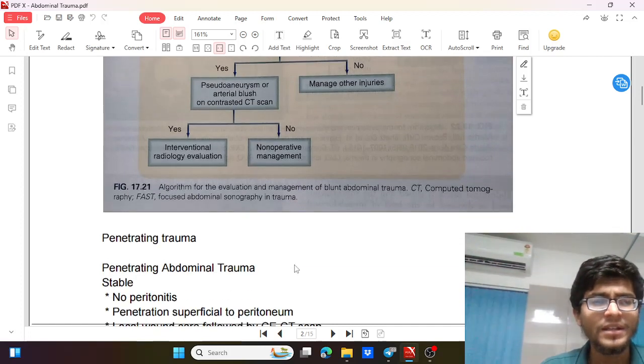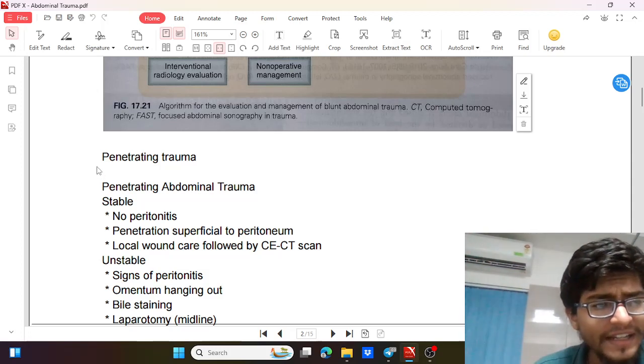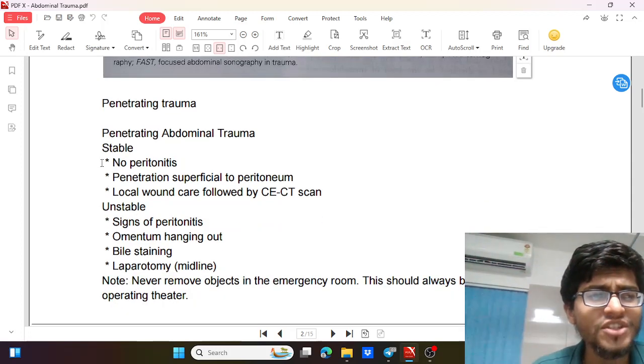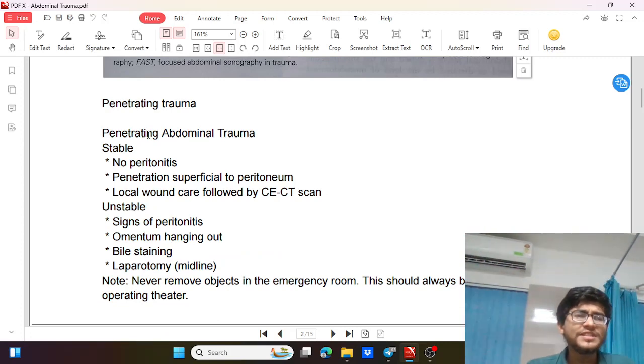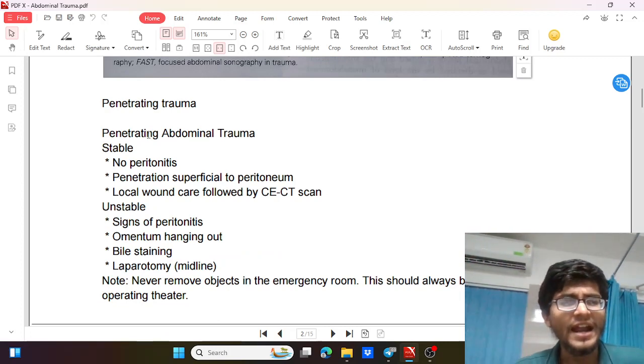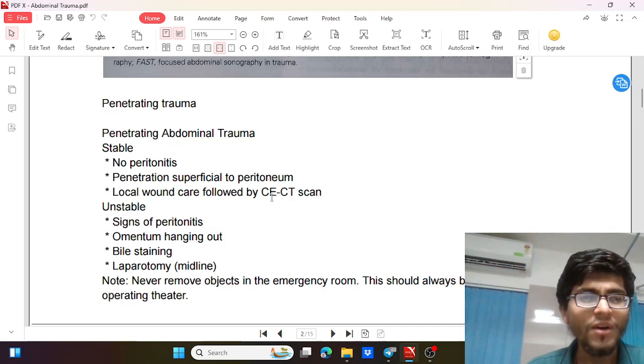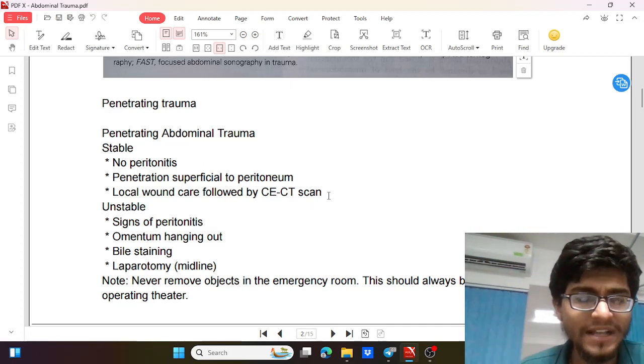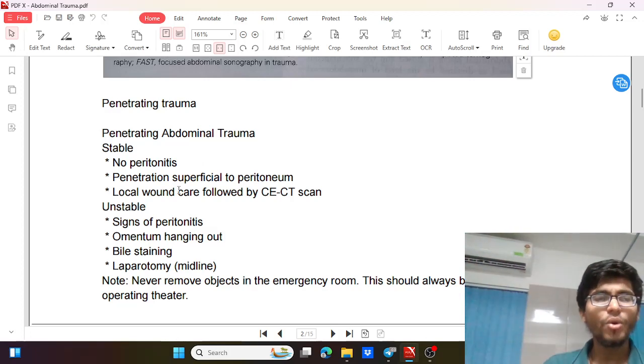Now coming to penetrating injury. If the patient is stable, there is no peritonitis and it is a superficial injury, then we can think of CECT for examination and local wound care.